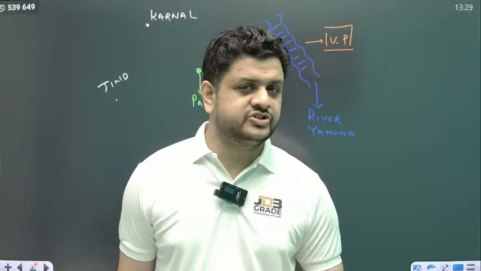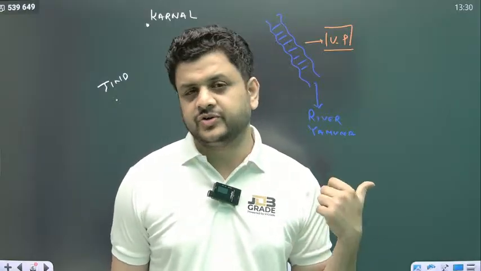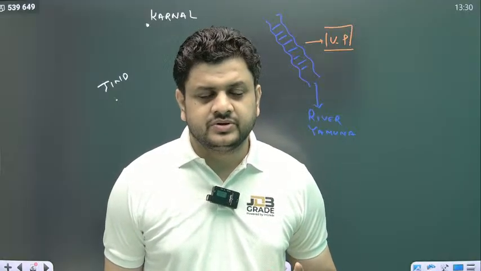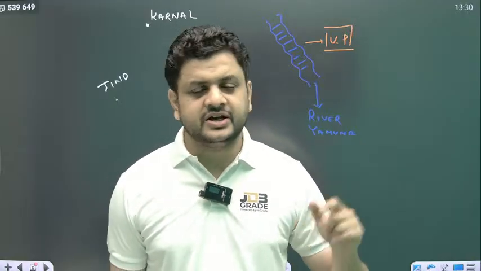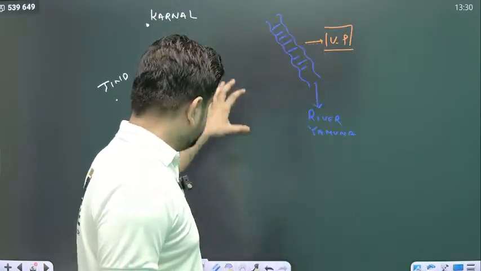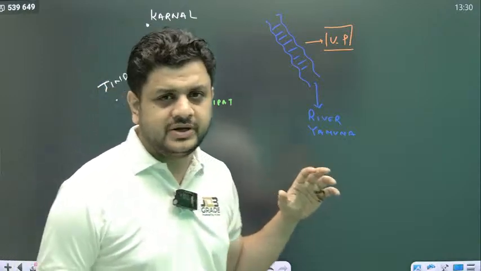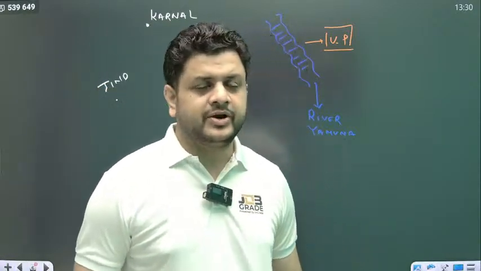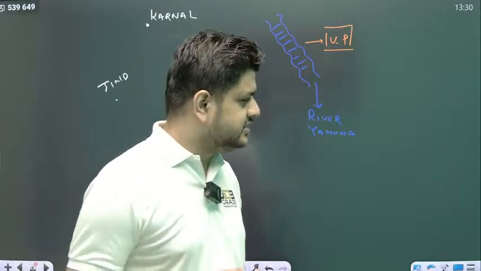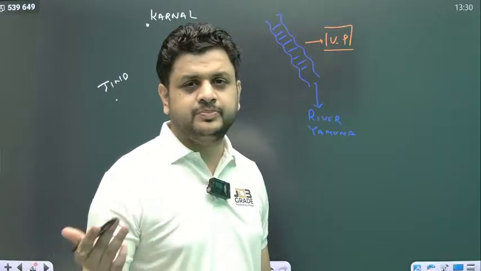So the topology of this area was very, very supportive for decisive battles, right? It was not possible in the hilly terrain or in the desert area, right? So this was the topology of Panipat.